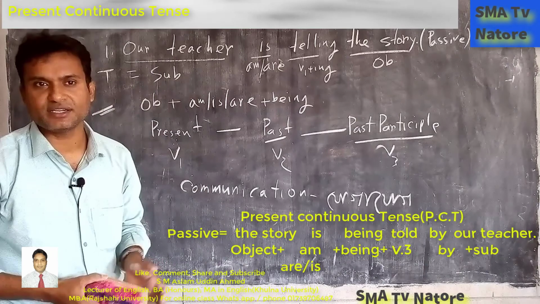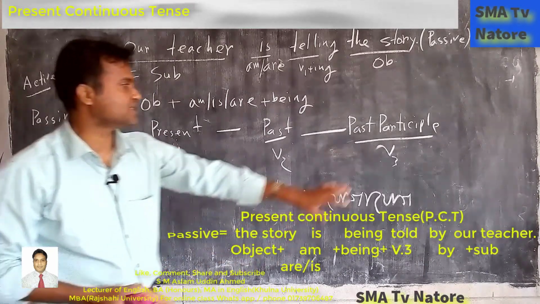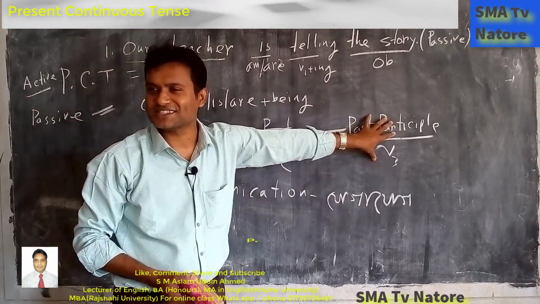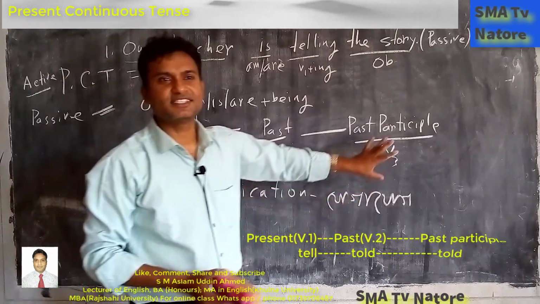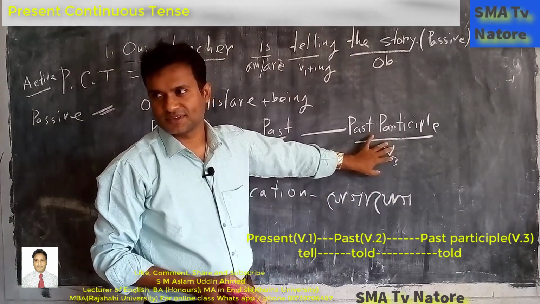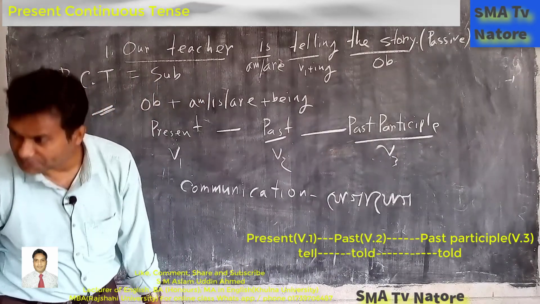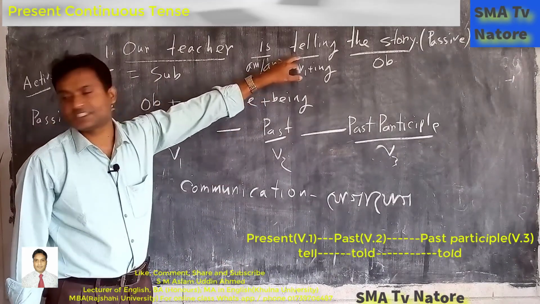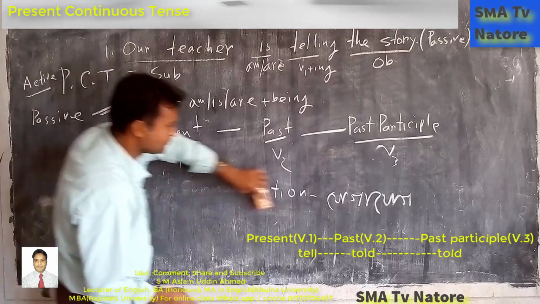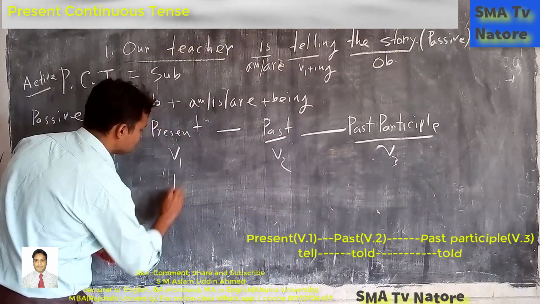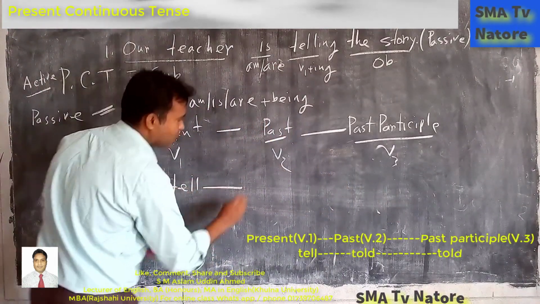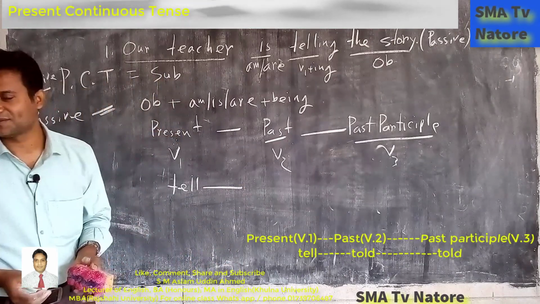And we know that when it is passive voice, we always use this form. Passive voice always takes this form of the verb. What is the name of this form? Past participle. For example, here is tell. So tell is the present form. What is the past form?